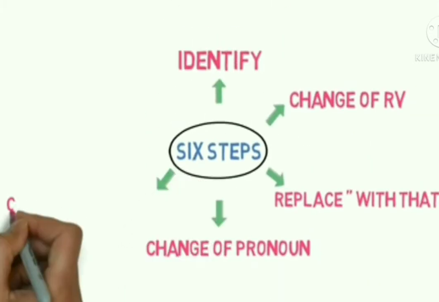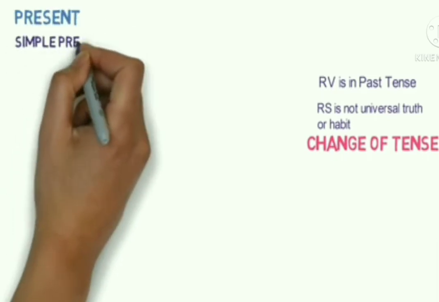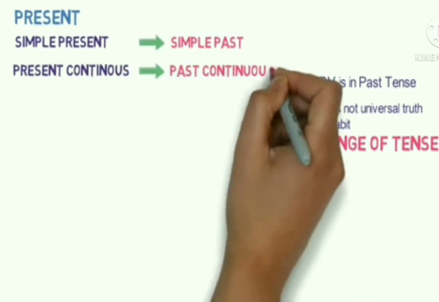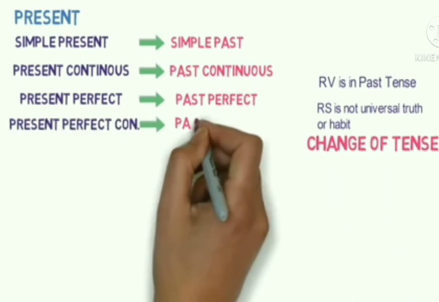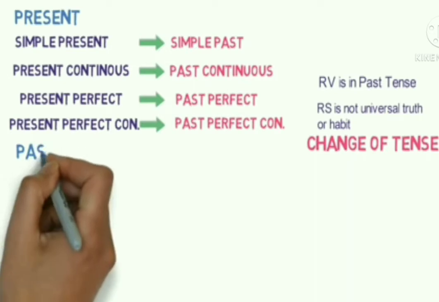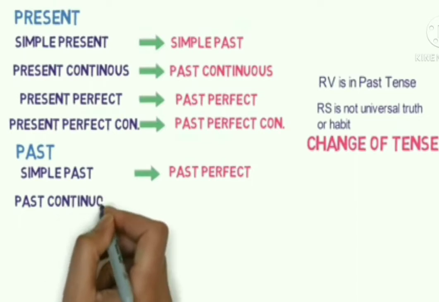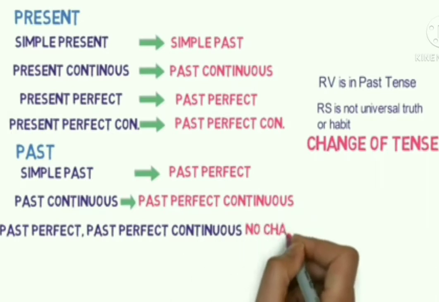Coming to the fifth step, that is change of tense. It will happen if the reporting verb is in past tense and the reported speech is not a universal truth or habit. Moving first to the present tense, simple present is changed to simple past, present continuous is changed to past continuous, present perfect is changed to past perfect, and present perfect continuous is changed to past perfect continuous. Coming to the past tense, simple past is changed to past perfect, past continuous is changed to past perfect continuous, and past perfect and past perfect continuous won't change.